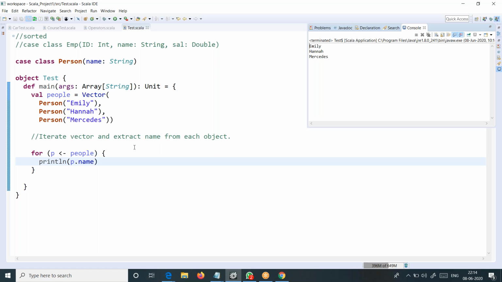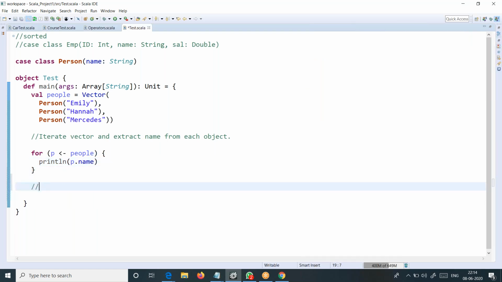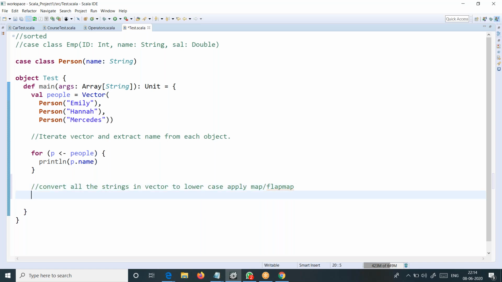So what do we do? Can I give a small task with the map method? Are you ready for that on vector? Is it fine, sir, if I give a small task with map? So convert all these names to lowercase. Apply a map method. Convert all the strings in the vector to lowercase. Apply map or flat map, anything is your choice. Maybe flat map gives a little different output, but map could be fine here. So this is another task for you, sir. Try it now.